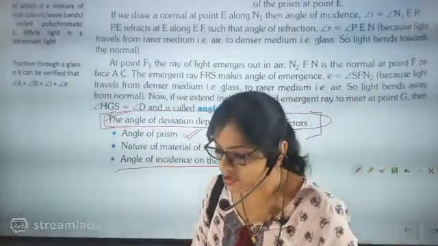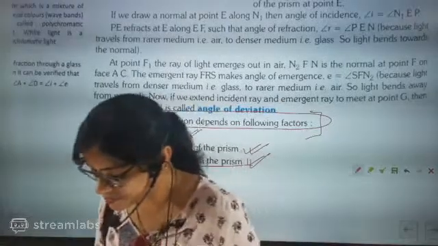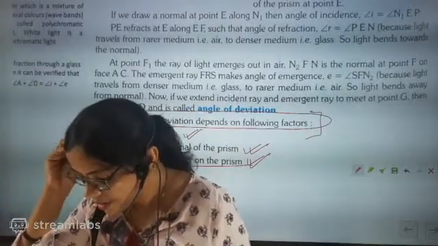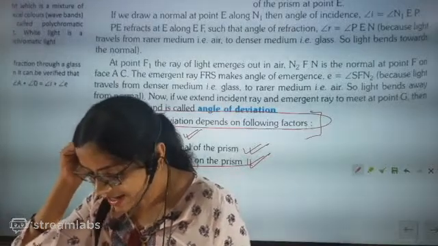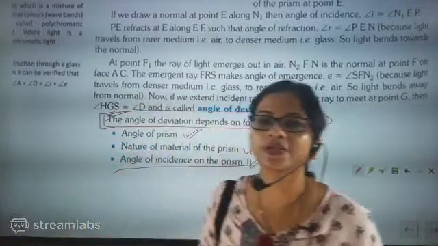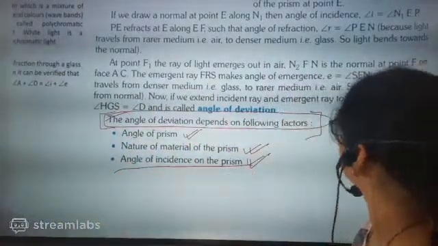So the material of the prism is a very important factor. How the angle will deviate is the difference between the emergent and incident angle. One formula will be there, beta, and in the next class I am going to show you that formula.